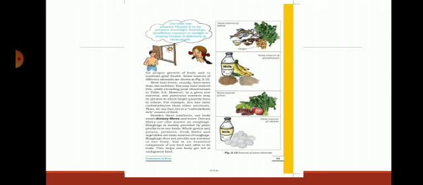Sources: whole grains, eggs, leafy vegetables and meats. It is essential for hemoglobin formation in RBC. RBC means red blood corpuscles.